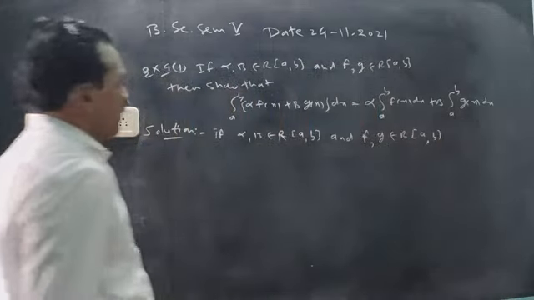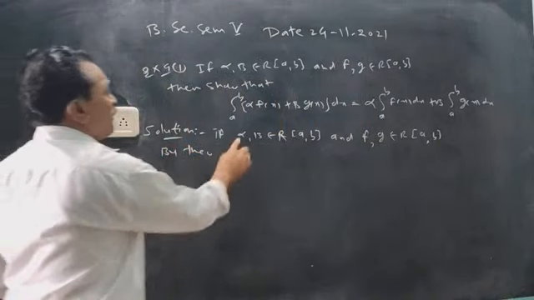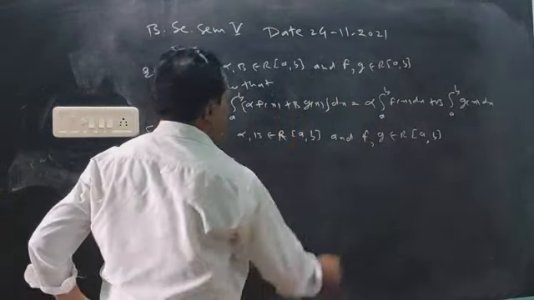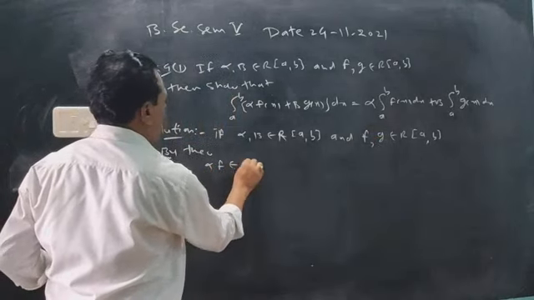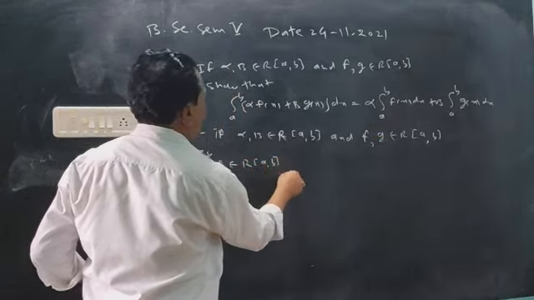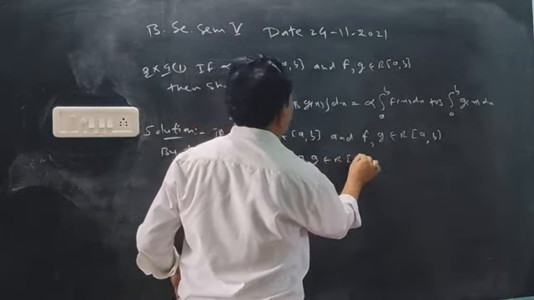Then by the previous theorems, alpha is any constant and f is a function, then alpha into f also belongs to R, as well as beta into g also belongs to R, Riemann integrable function.